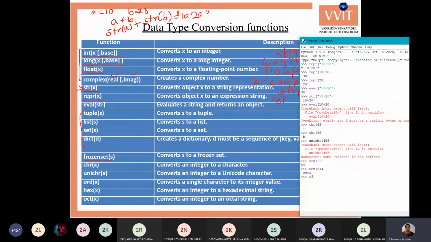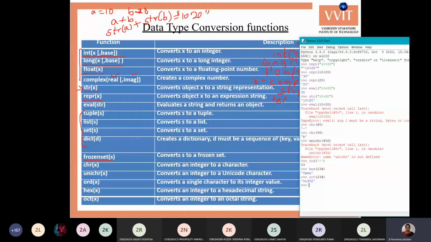Next, to get the octal value, you can use the octal function, OCT. It is preceded by 0. Octal numbers start with 0, so you can assume that as an octal number. 0o, where o is for octal; 0x is for hexadecimal, 0o is for octal. The equivalent number of 234 in octal is 352. These are the different functions for type conversion.